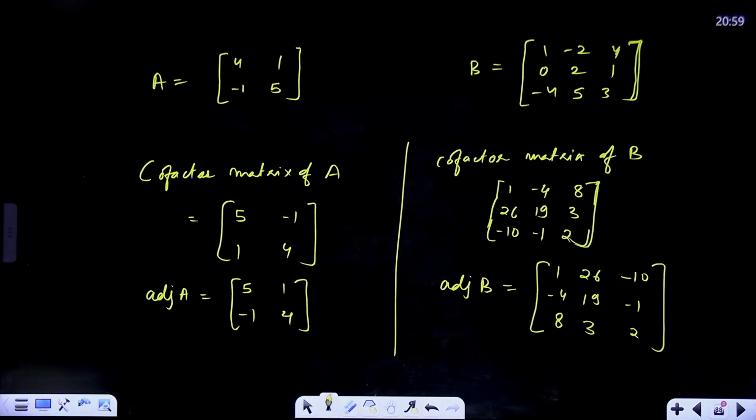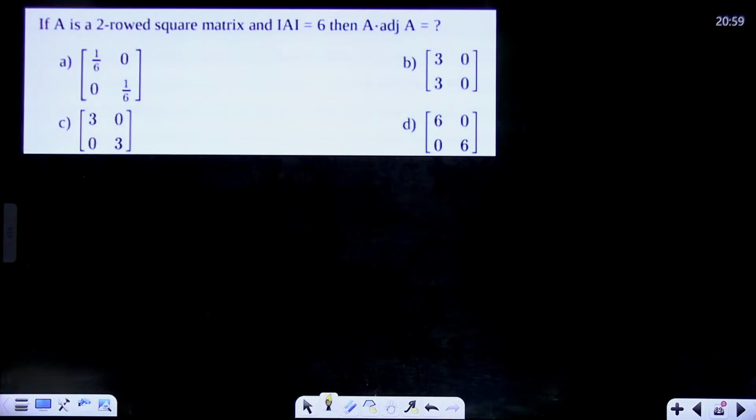Okay. Now let's do this question which is there in your sample paper. A is a two row squared matrix where the determinant of A is equal to 6. Then A multiplied with adjoint of A will be what?